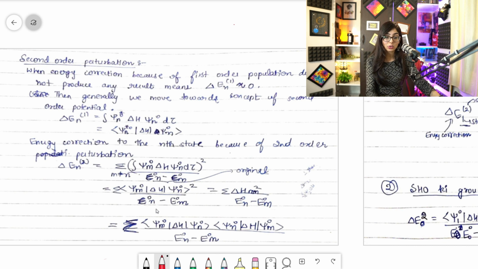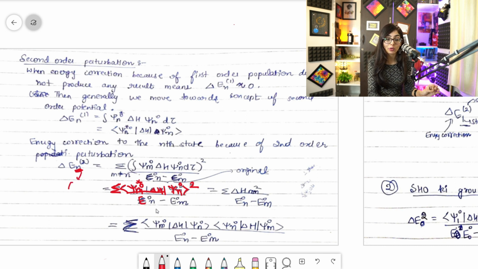I'll repeat again. Basically you have to take summation, meaning all combinations of states. Suppose 1 is given, so you will take 1 with 2, 1 with 3, 1 with 4, right? So that is the summation, you will keep adding it. For a particular state it would be psi m naught star, and then delta H, the perturbation which will be given in the question, for this state only, mn, then psi n naught, clear, and then square, divided by E, whatever is given first, whatever state you are checking the perturbation in.